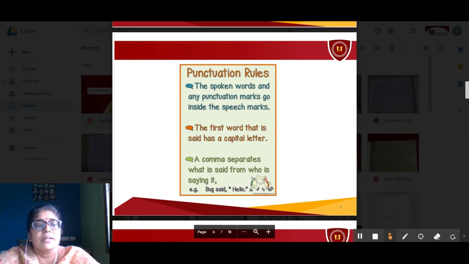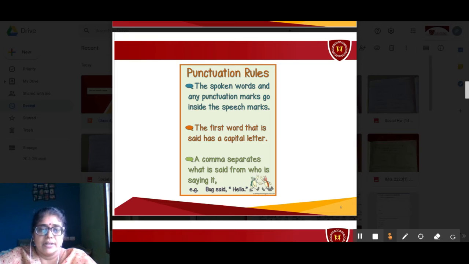Now let's see the rules. Punctuation rules. You all know what punctuation marks are. What are the different punctuation marks? The spoken words and any punctuation marks go inside the speech marks. Speech marks means those are the inverted commas. The first word that is said has a capital letter. We have seen that in the previous slide, right, children? Correct. A comma separates what is said from who is saying it.